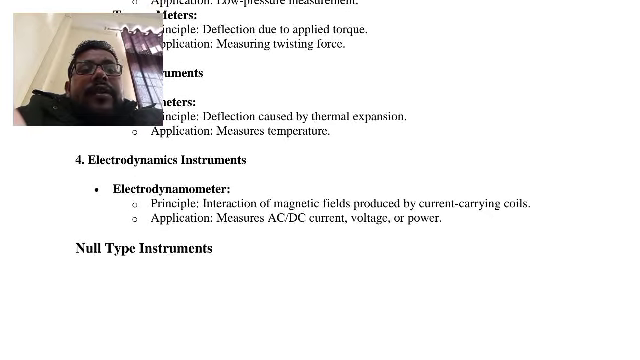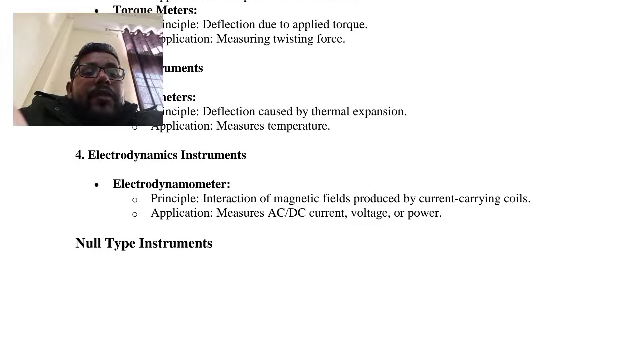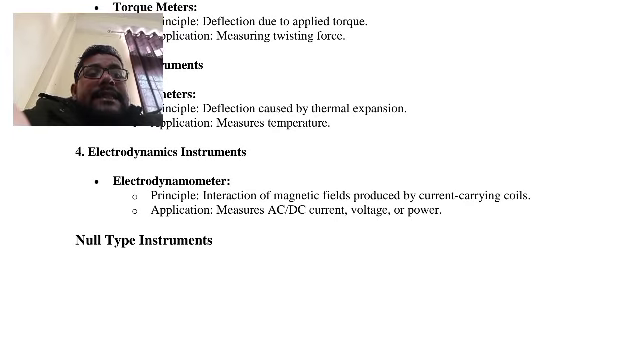Another is the electrodynamic instrument. In the electrodynamic instrument, the principle is the interaction of the magnetic field produced by the current carrying coils. Another application is to measure AC and DC.